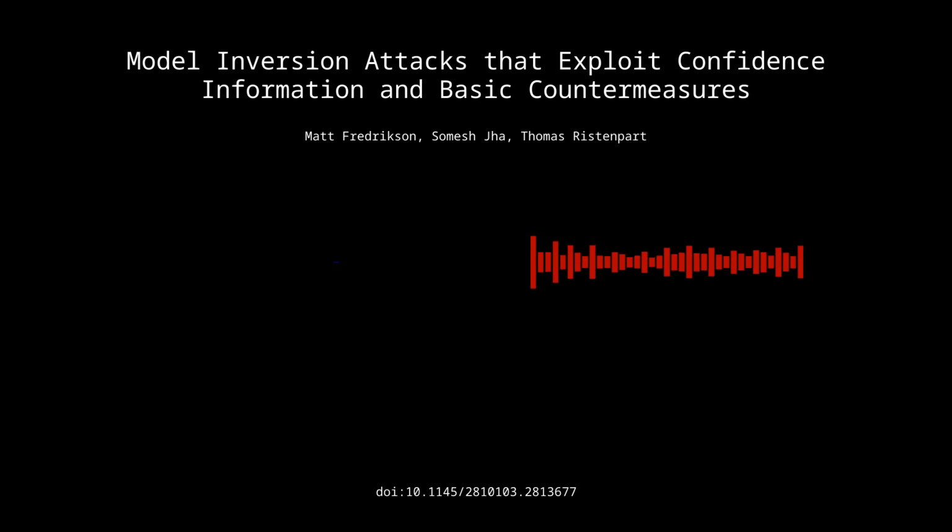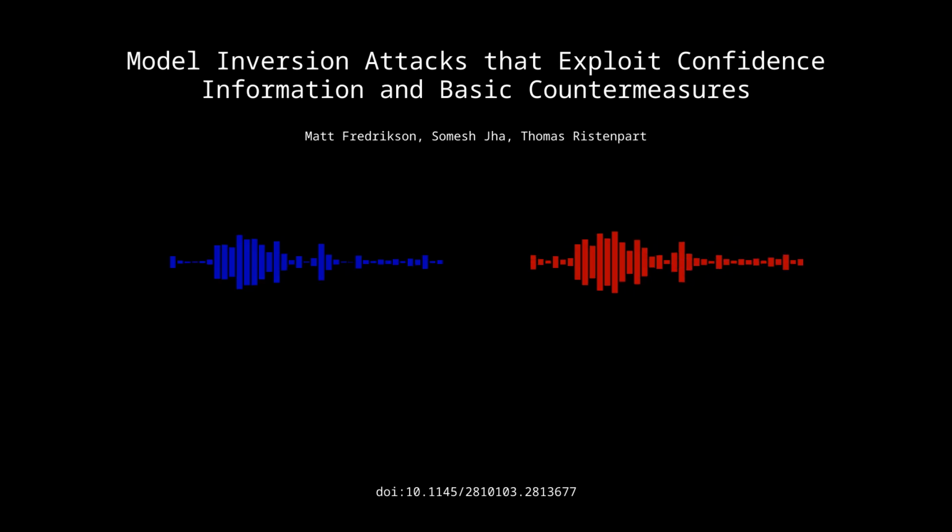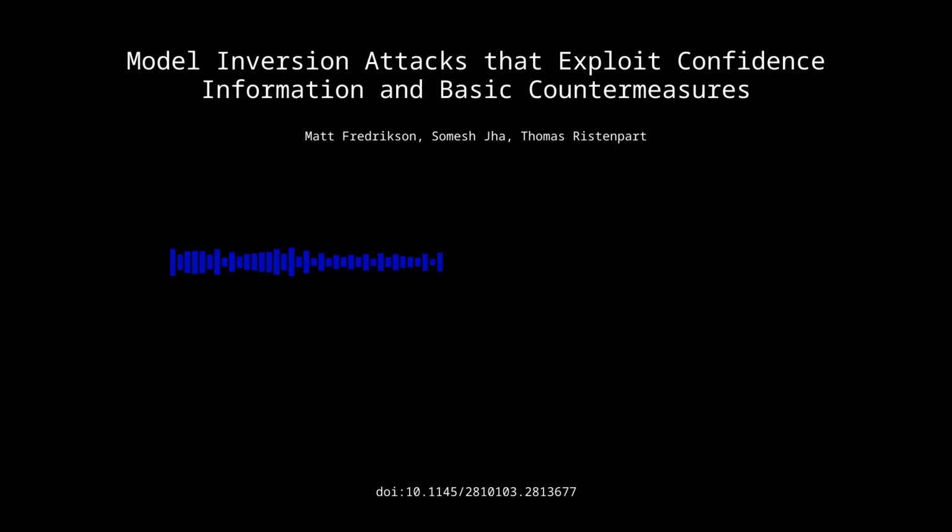Oh, so just being less precise with the numbers you're outputting. Exactly. So they said, okay, what if instead of reporting 87.3% confidence, we just round that to 87%? Or what if we round it even further to 90%? And what they found was that even modest levels of rounding can significantly degrade the performance of the attack. Really? Wow, that's so interesting that even that small change can actually make a difference. Yeah, it's quite surprising.